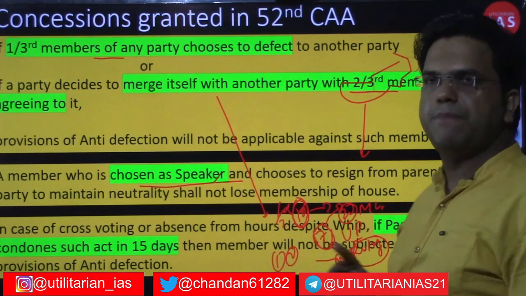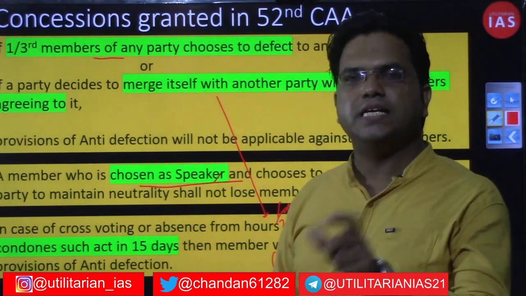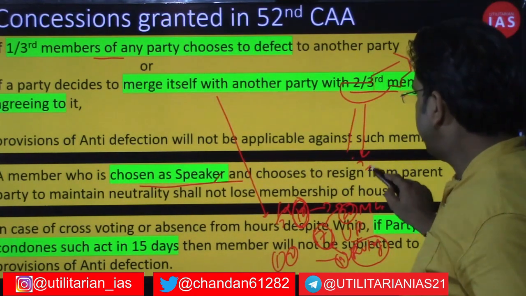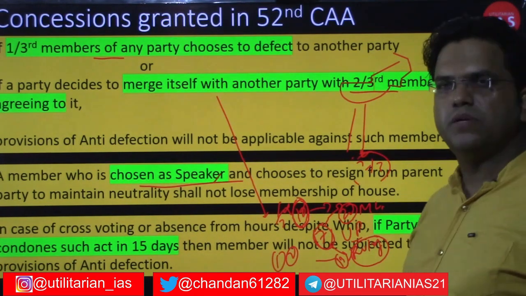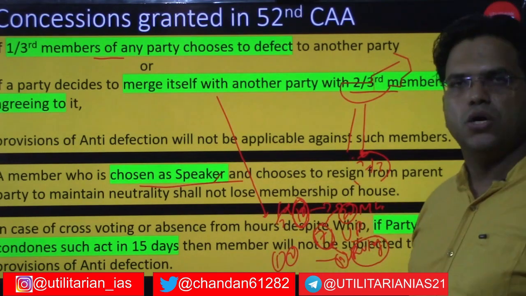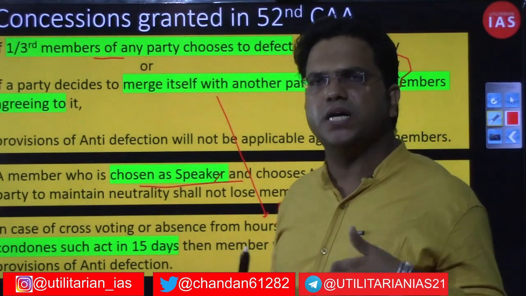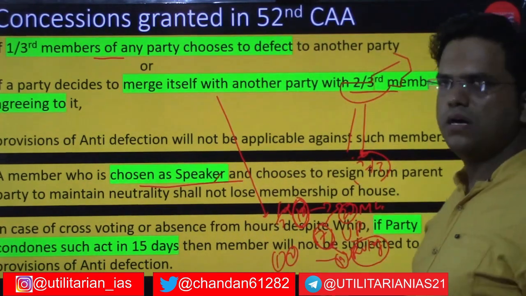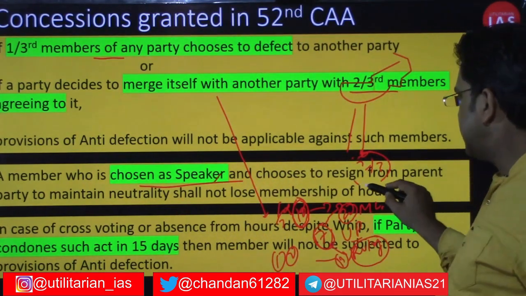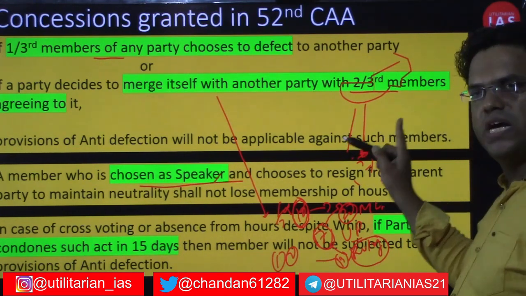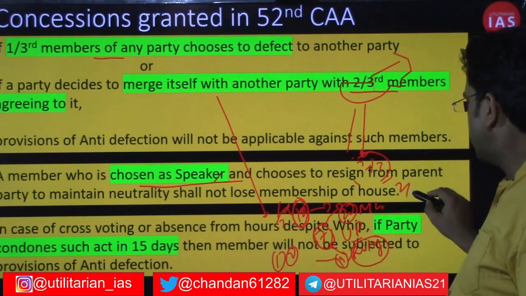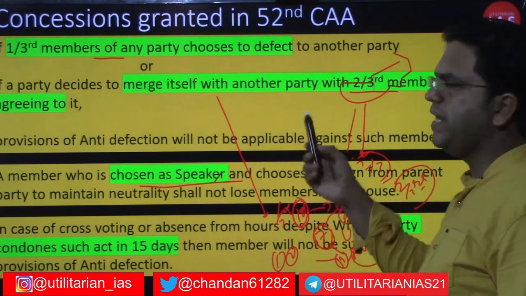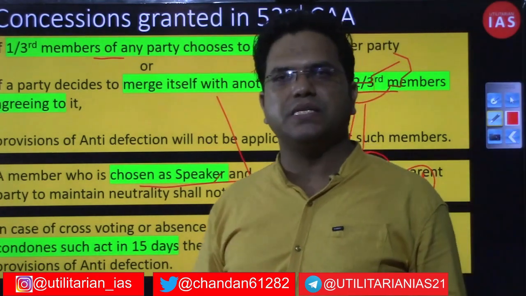And if the party leadership still goes ahead and decides to merge without taking consent from 2/3 of the members, and these members complain that we are the original party and the leadership has not taken our consent, and the number who decided to merge is not 2/3, if they are able to prove this, the smaller group can complain to the speaker or the presiding officer.